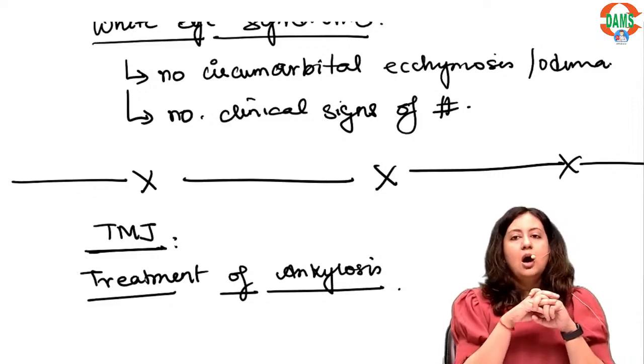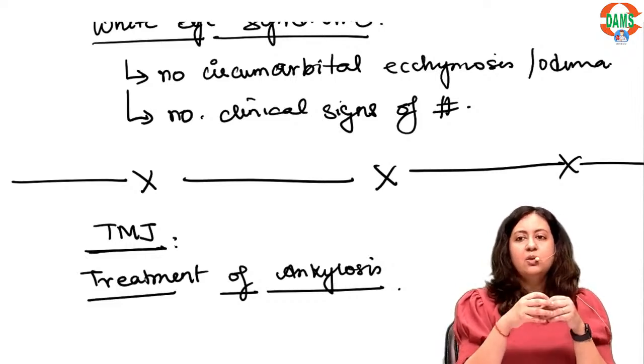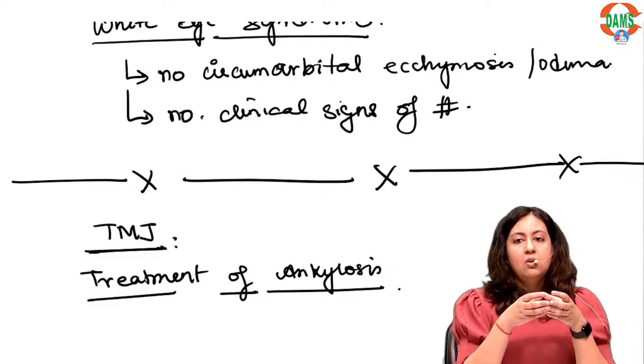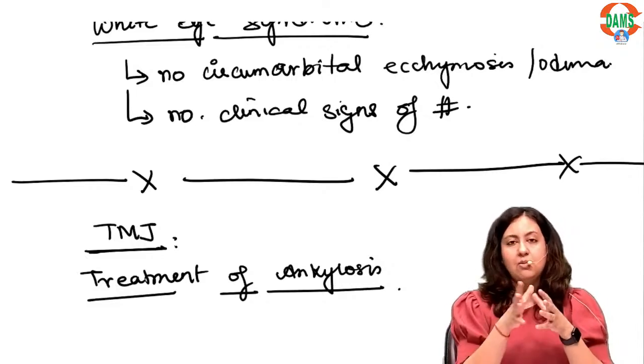ठीक है. But when you are asked, if the question mentions specifically what will be the treatment of fibrous ankylosis as per Sahani's classification, you can mark accordingly.